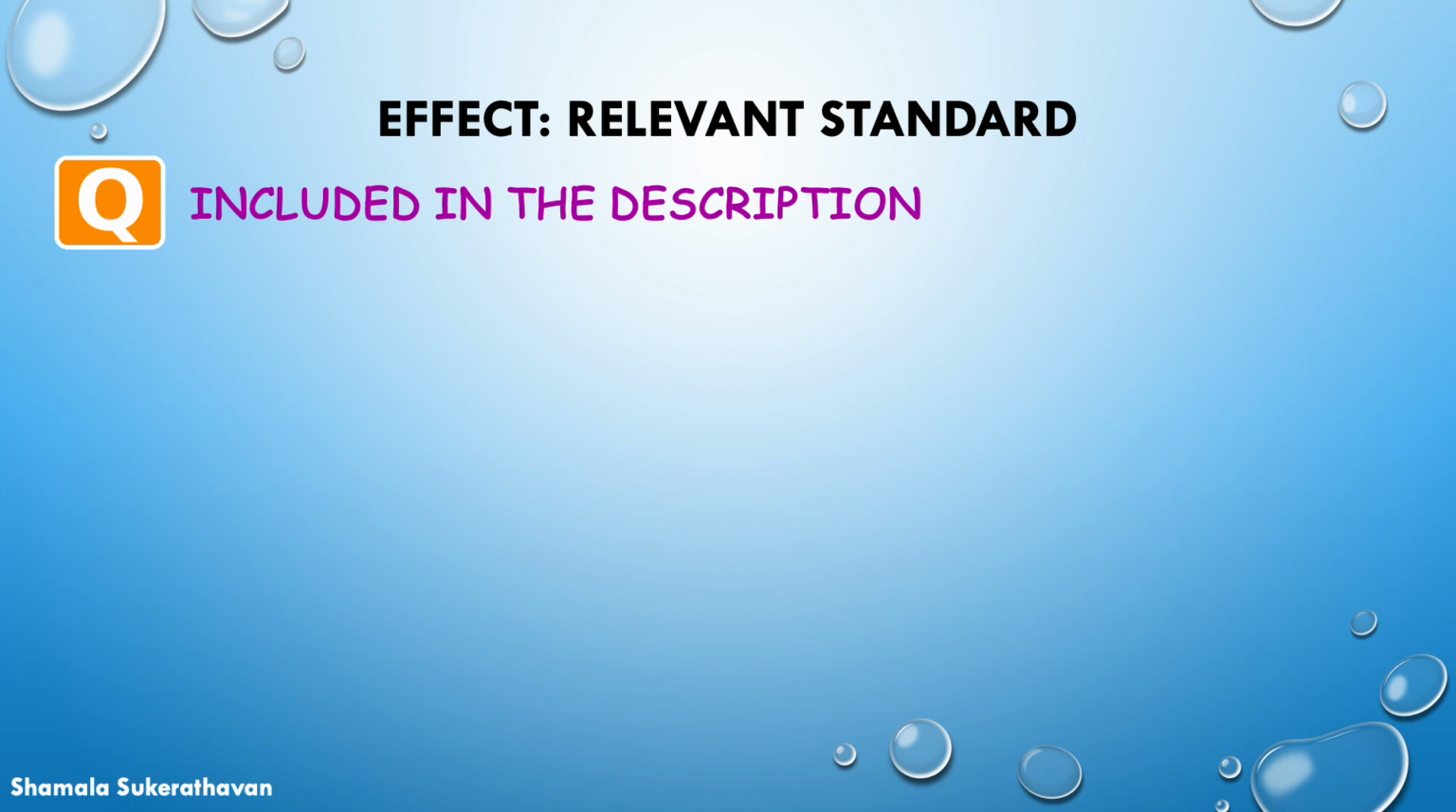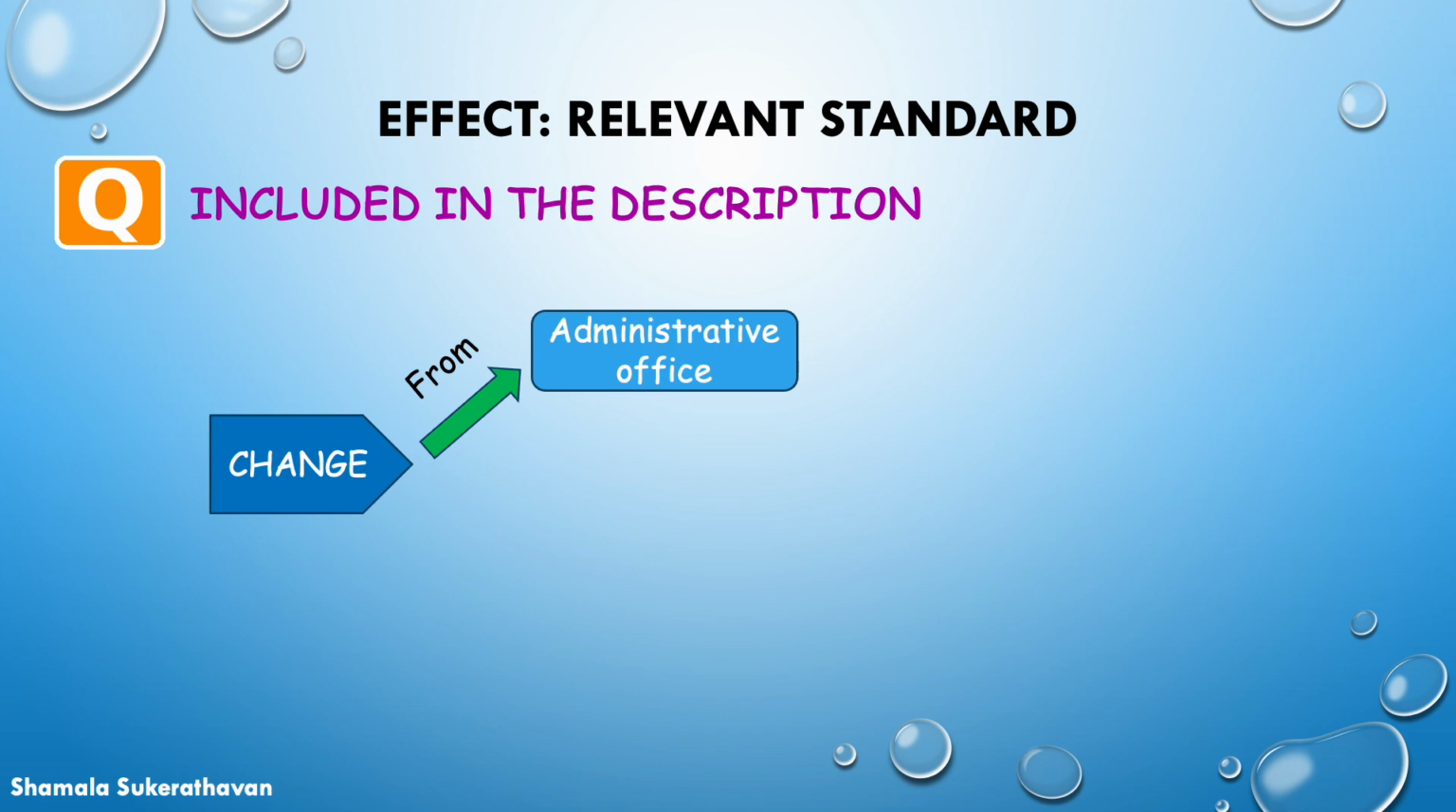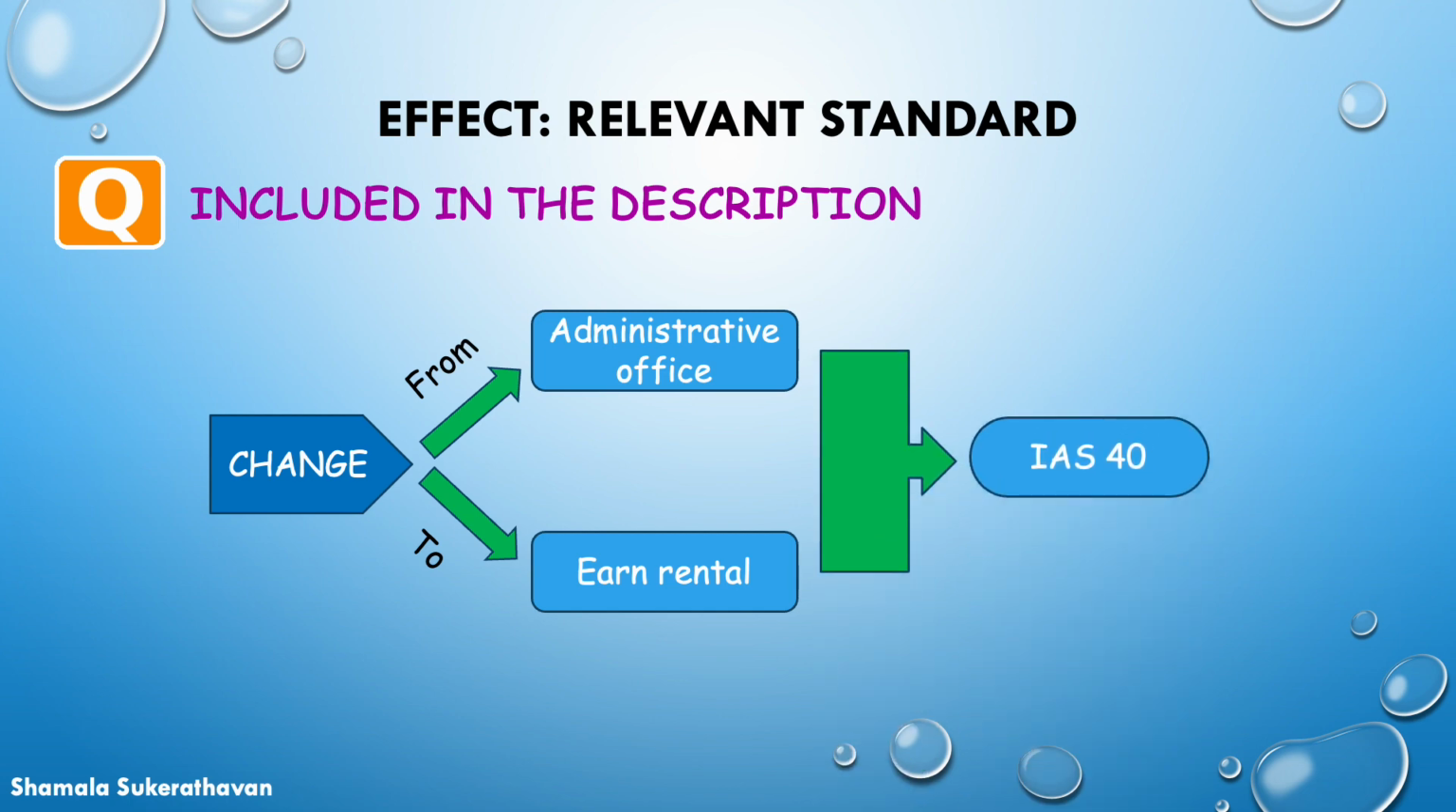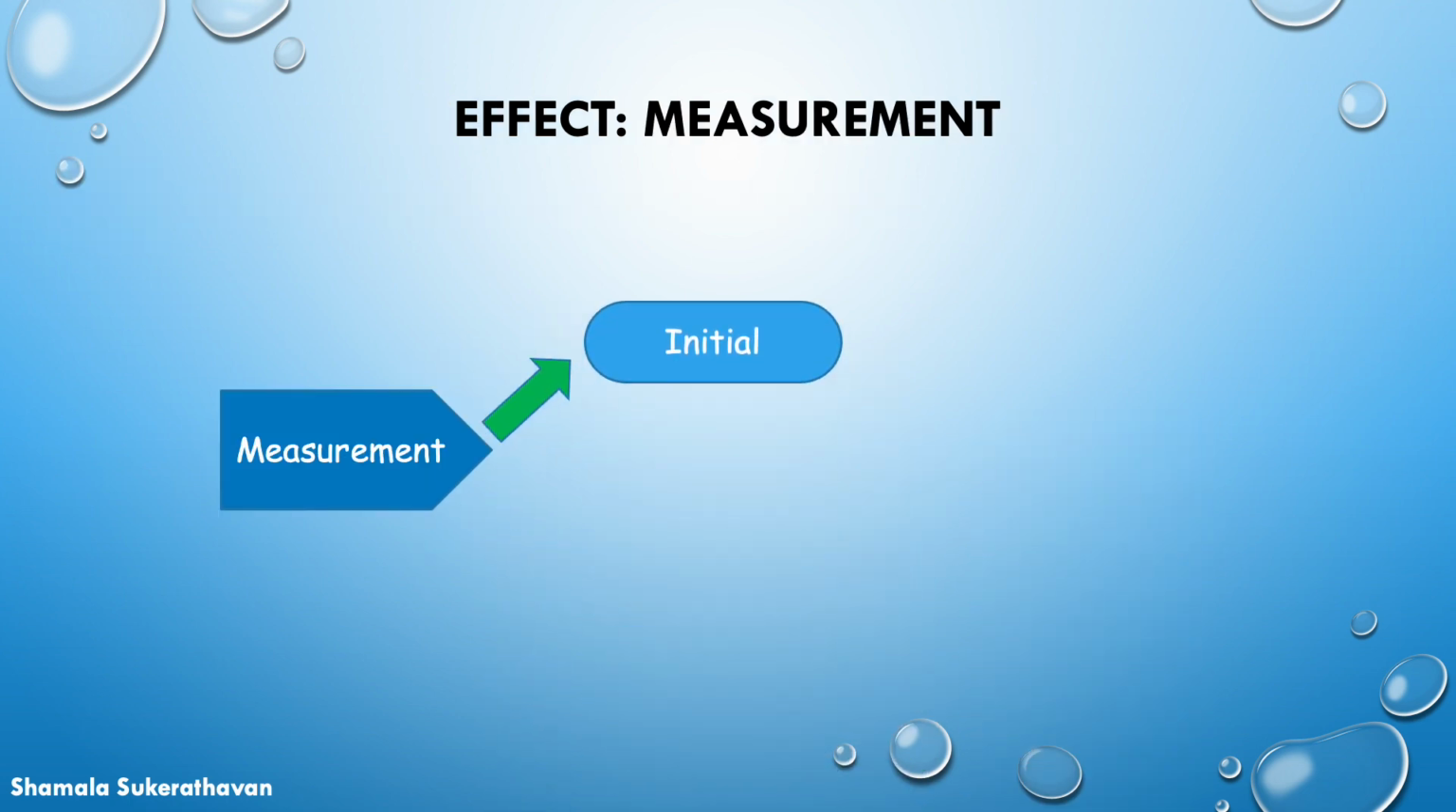The relevant standard, as a result of the change in the purpose the building was acquired from being an administrative office to earn rental, means the building now falls within the scope of IAS 40 investment property. On initial recognition, the building shall be measured at cost, no different from IAS 16 property, plant and equipment.